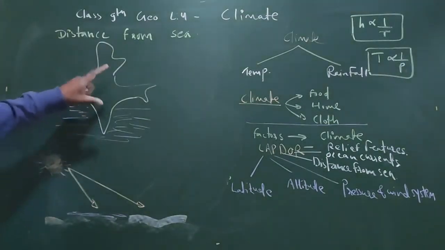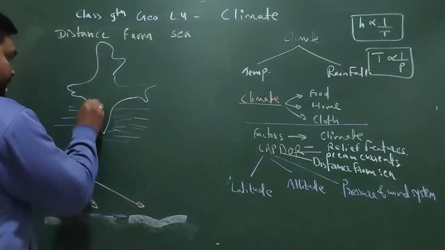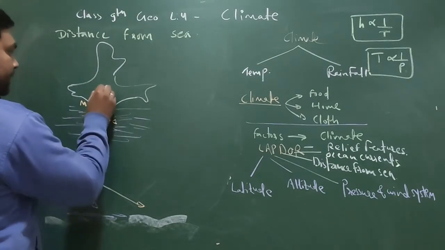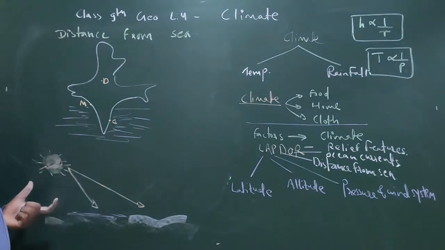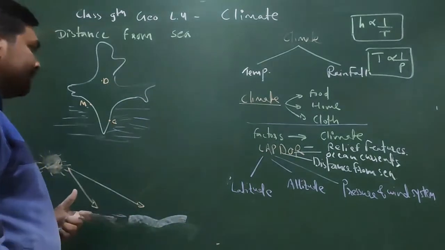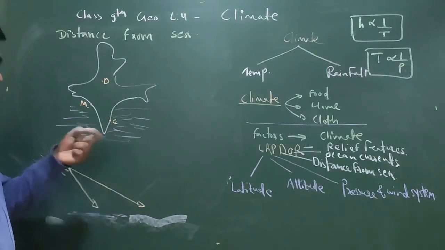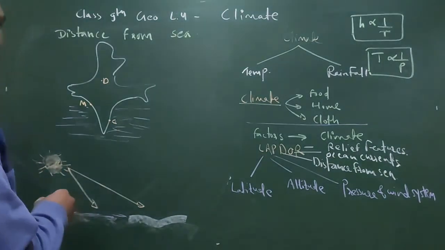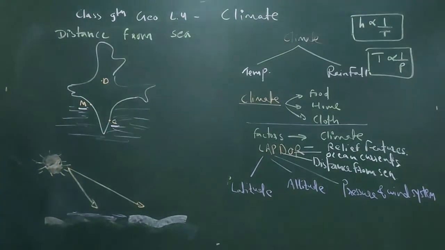So if I ask you, in this particular map I am drawing three locations here: Mumbai, Chennai and Delhi. Which particular place will have a moderating climate? Moderating climate means neither too high a temperature nor too low a temperature. So what will be the correct answer? Your correct answer will be that Mumbai and Chennai will have the moderating climatic condition.